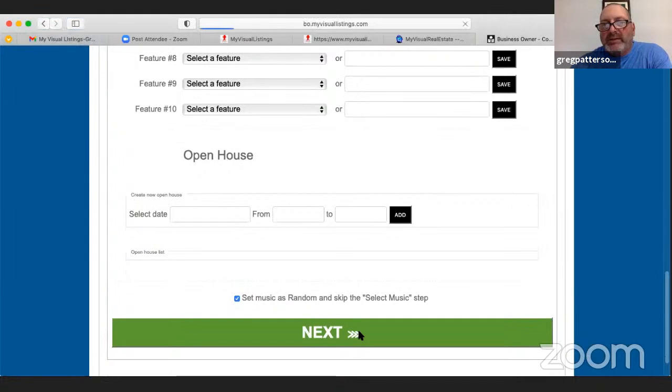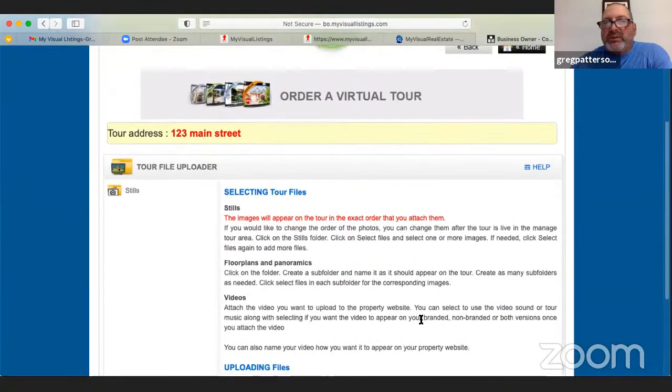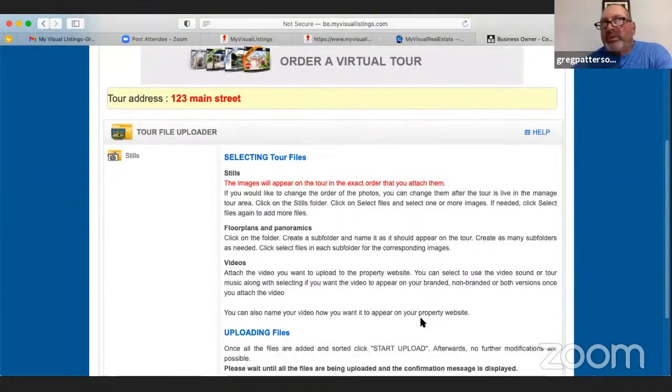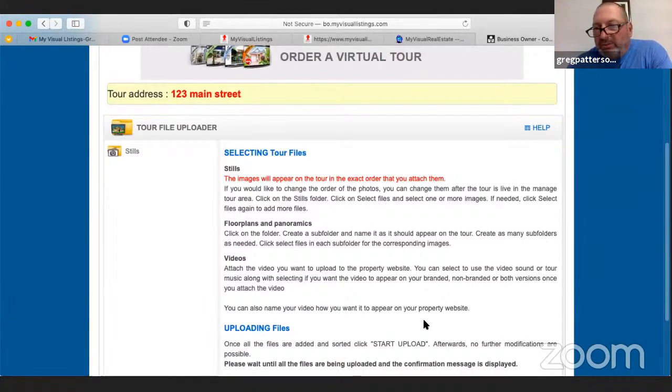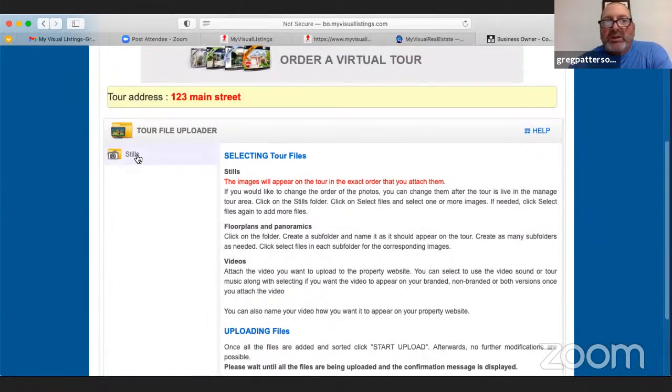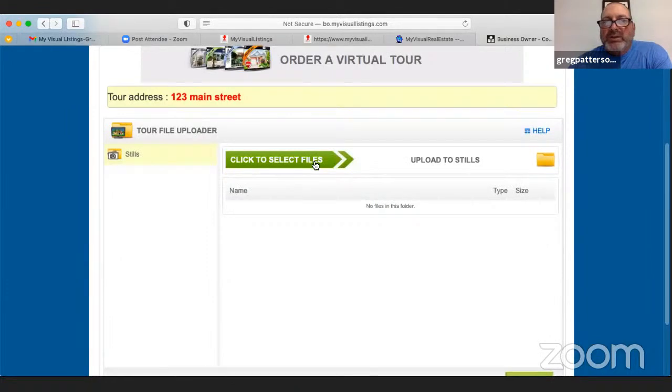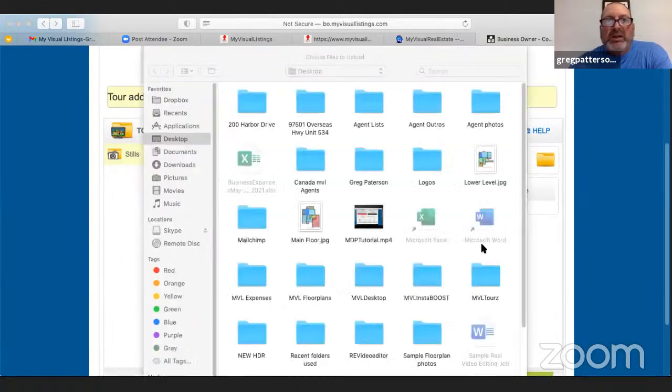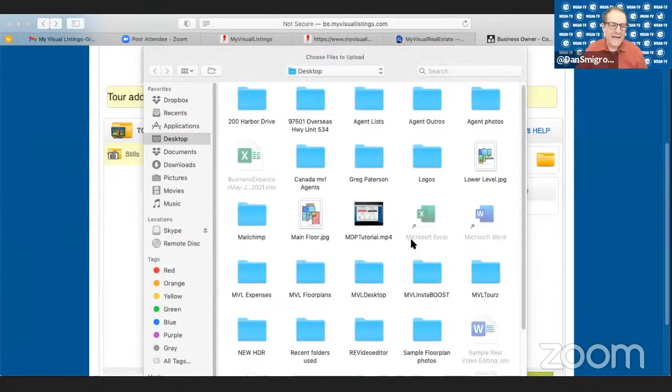And I'll click next. So this is where, for every single property website, you have to upload stills and photos, because obviously you want your property photos on here. So you would just click on stills and select from the files, which I'm going to go to my desktop. Let me see.